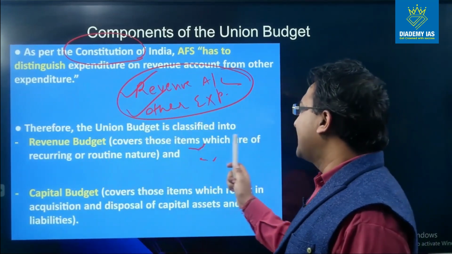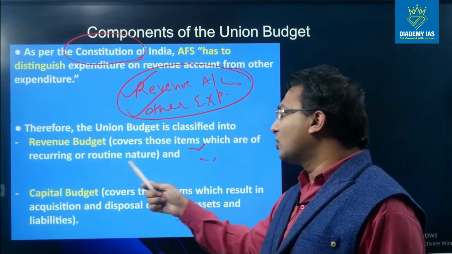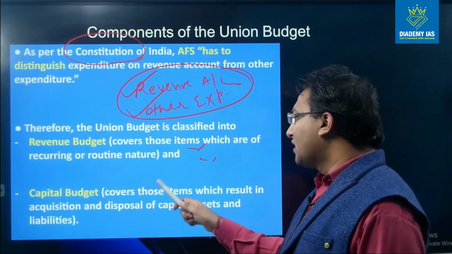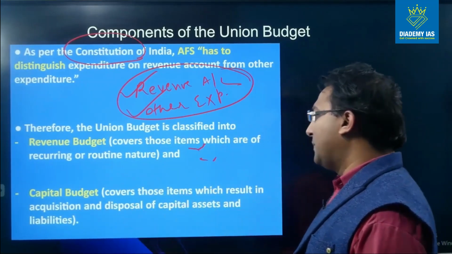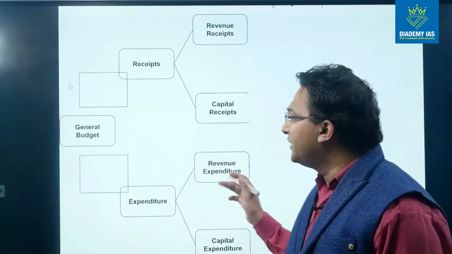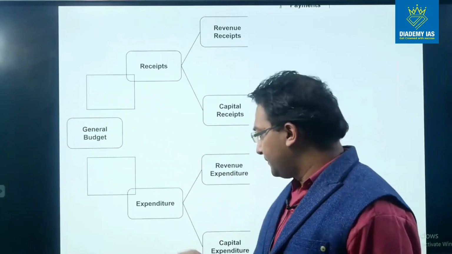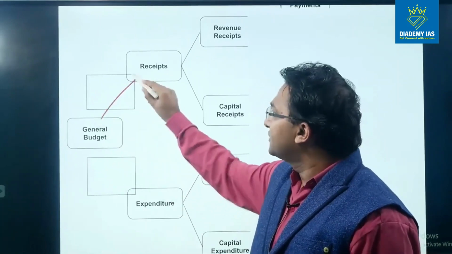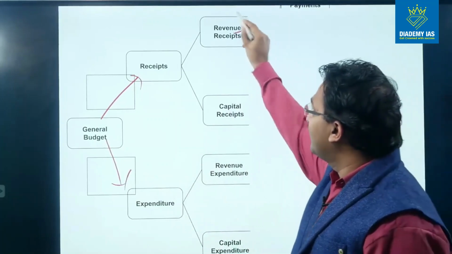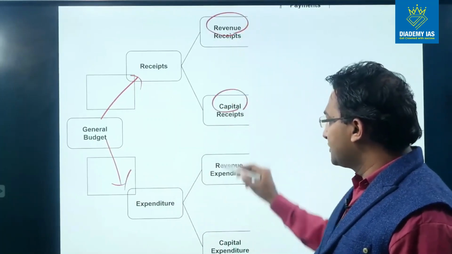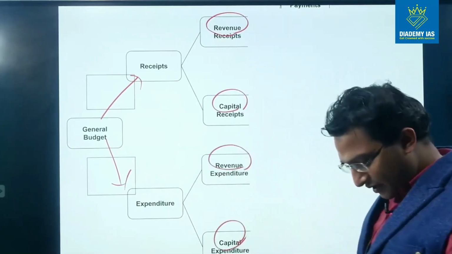Therefore, the union budget is classified into the revenue budget, which covers the items which are of recurring or routine nature, and the capital budget, which covers those items which result in acquisition and disposal of capital assets and liability. Let's see, in the general budget we have receipts and we have expenditure. The receipts are further classified into revenue receipt and capital receipt. Expenditure is further classified into revenue expenditure and capital expenditure.